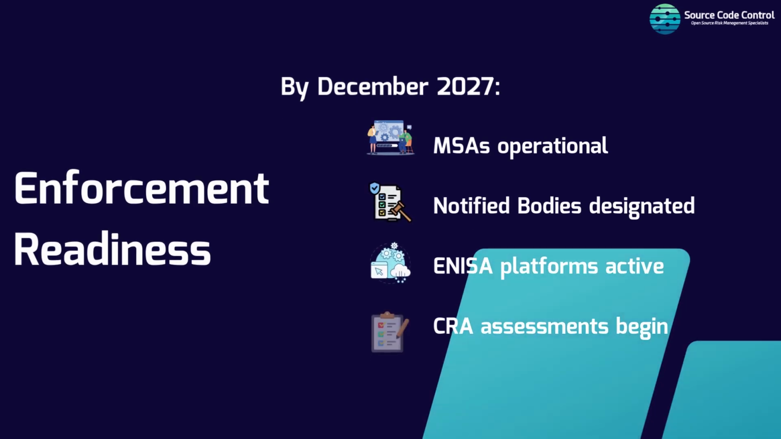By 2027, the CRA ecosystem will be fully operational. Market surveillance authorities will begin inspections. Notified bodies will be designated to assess critical products. ENISA's vulnerability reporting platform will be active. CRA conformity assessments will be enforced. Everything will be in place to ensure products on the EU market are secure by design and default.